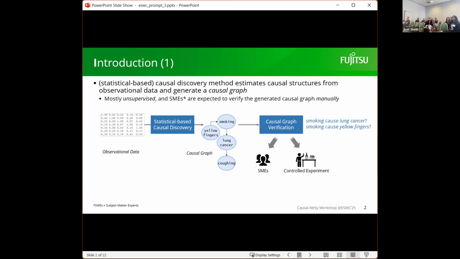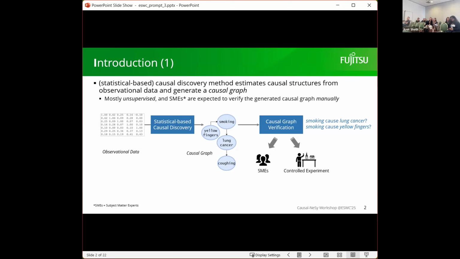But this causal graph from this method is mostly unsupervised, meaning there is no ground truth, and normally human experts, subject matter experts, are expected to verify the result. For example, during the verification, we might ask whether smoking really does cause lung cancer, or whether smoking really does cause yellow fingers.